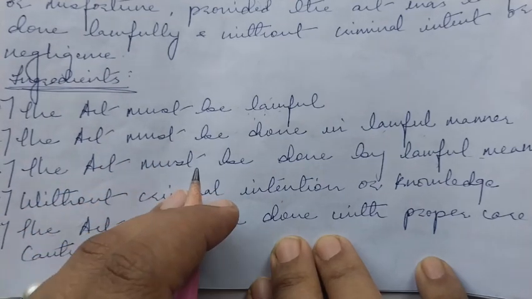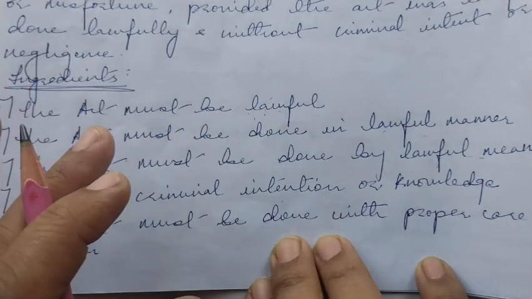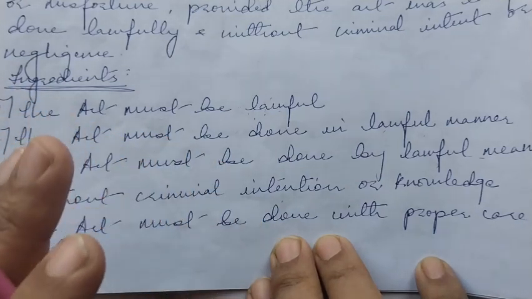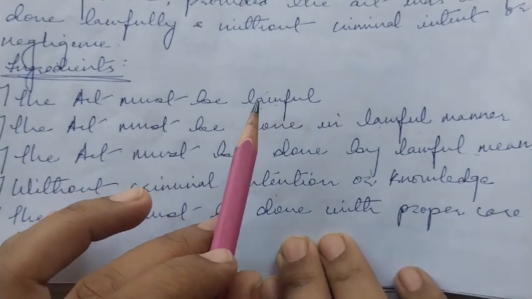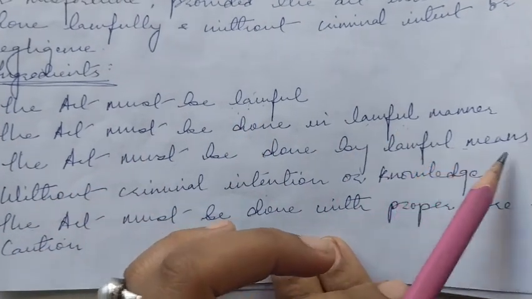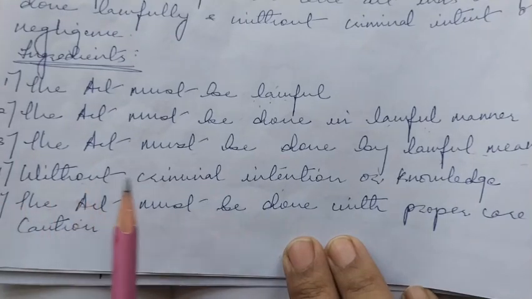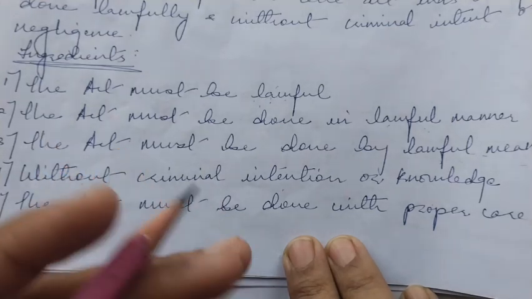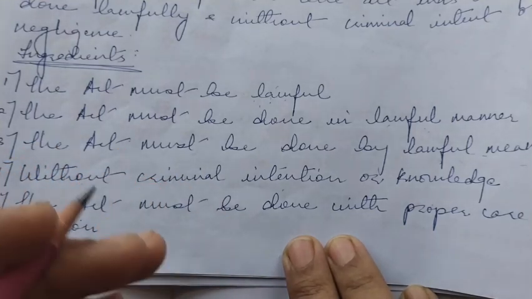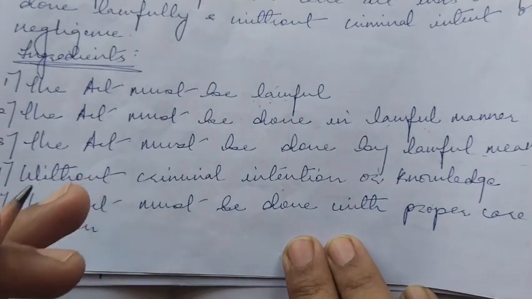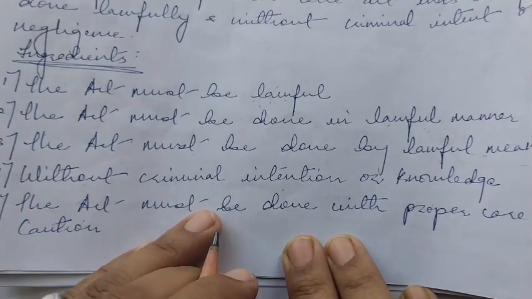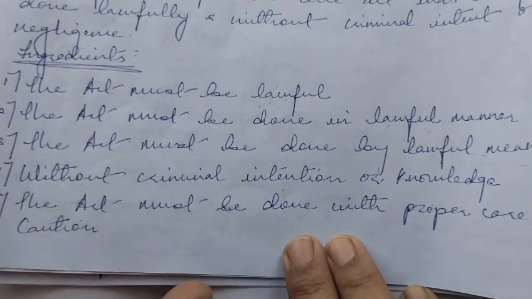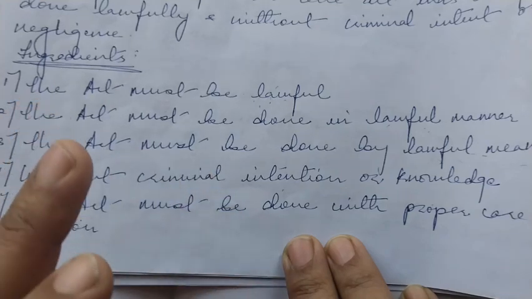So firing a gun at a shooting range in compliance with all the safety protocols is lawful, but firing recklessly without observing protocol is not. So the act must be lawful, in a lawful manner, with lawful means. The fourth ingredient is without criminal intention or knowledge. So the harm caused must not result from intention or prior knowledge of the likelihood of harm. Criminal intention and knowledge of harm negate the defense of accident. Suppose a person fires a gun with the intent to scare someone and accidentally kills them, section 80 does not apply.